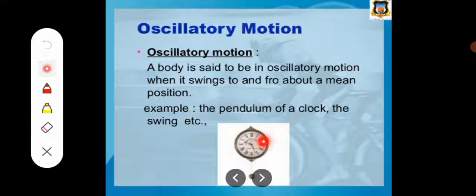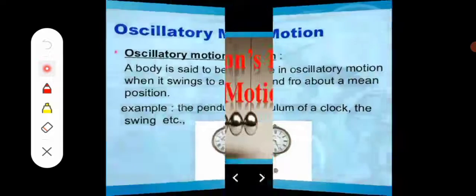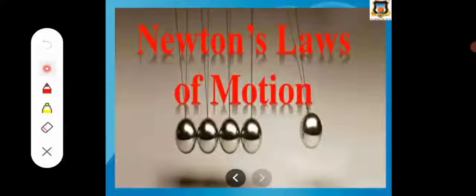Or the swing, which moves to and fro about its mean position, and that is why this motion is called oscillatory motion. Also the swing machine is a type of oscillatory motion. So this is all about the different types of motions with their examples.